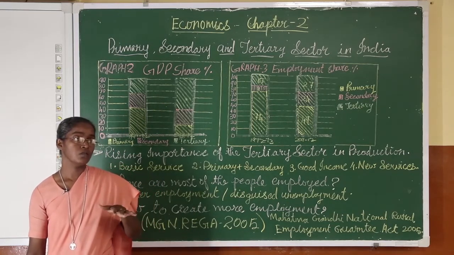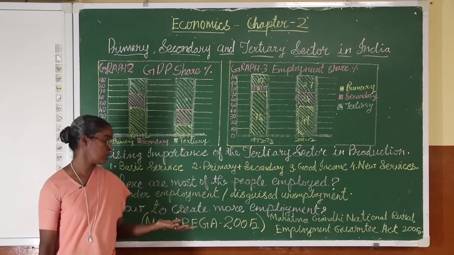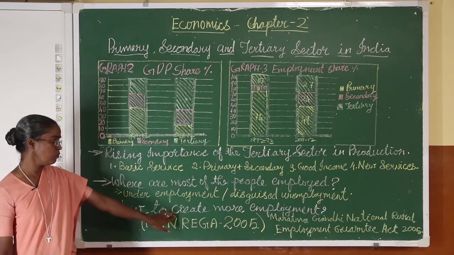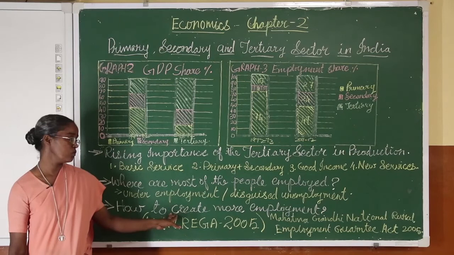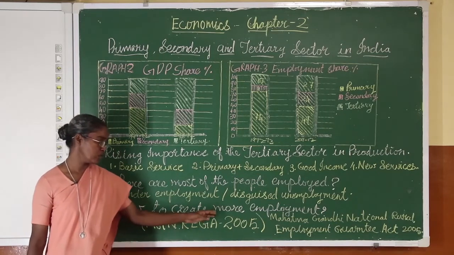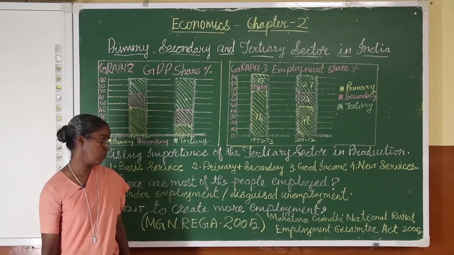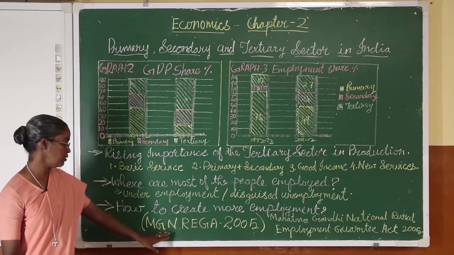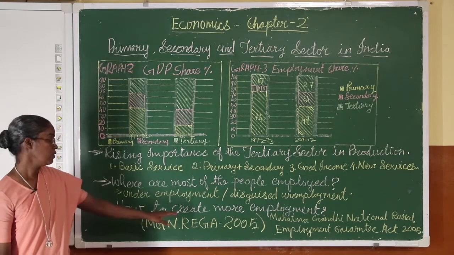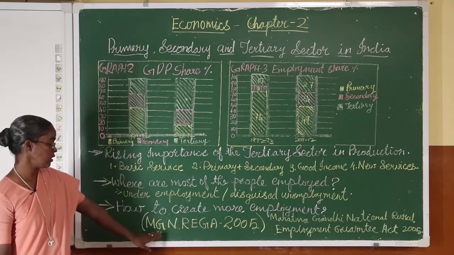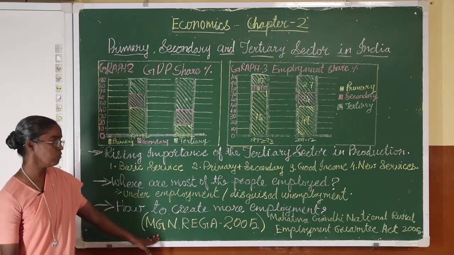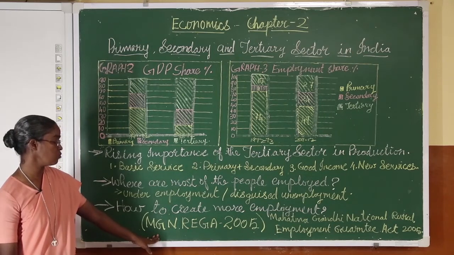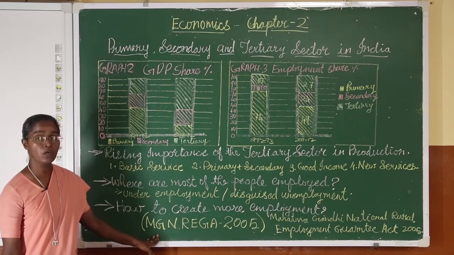Now in order to create more employment, what did the government do? Government took action in the year 2005. What is this act introduced by the government to create more employment? Throughout India they have introduced this act, that is MGNREGA.